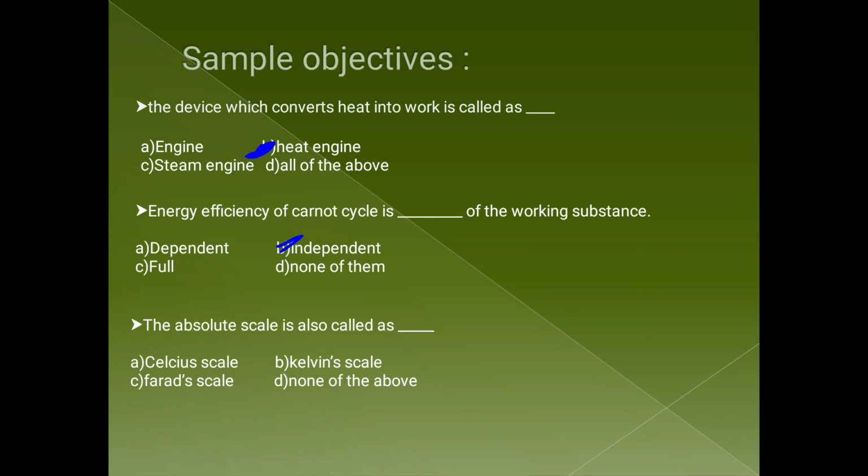Now the third: the absolute scale is called as. The absolute scale of temperature is designed by Kelvin. That's why, in honor of Kelvin, it is also called the Kelvin scale. So here option B is again correct, that is Kelvin scale. The absolute scale is also called the Kelvin scale. It is not Celsius scale, it is not Fahrenheit scale, or none of the above. So the correct answer is B.